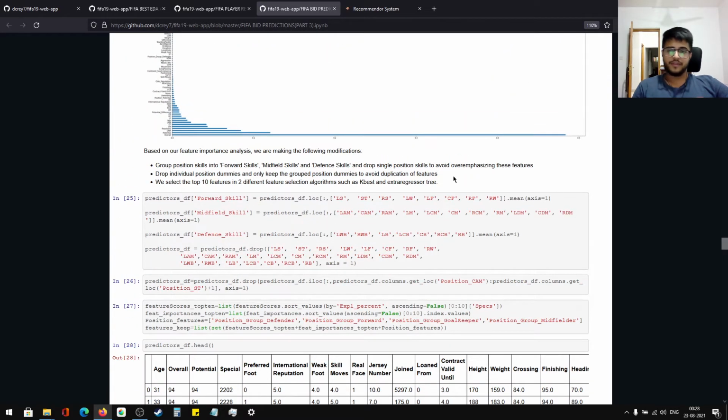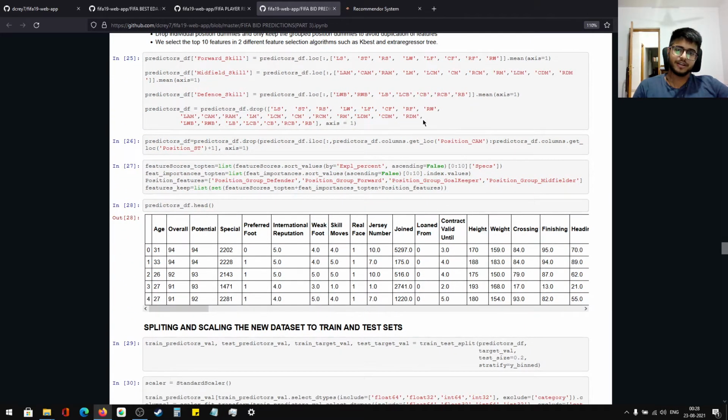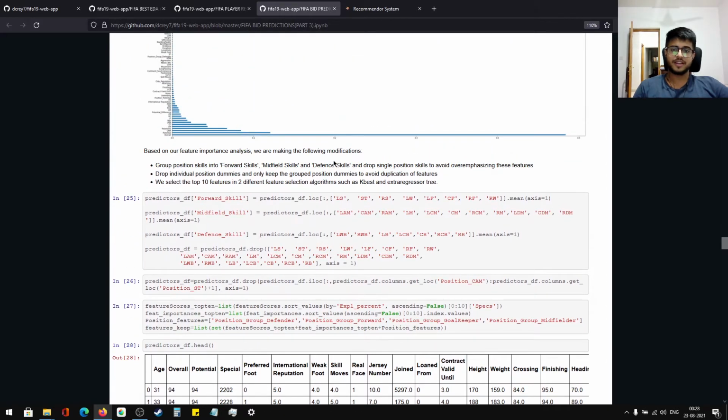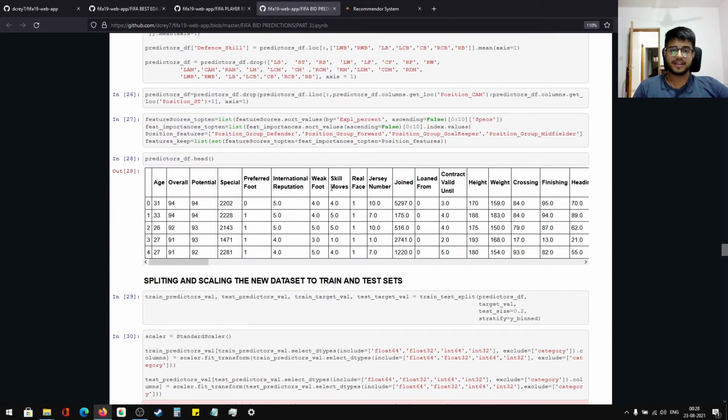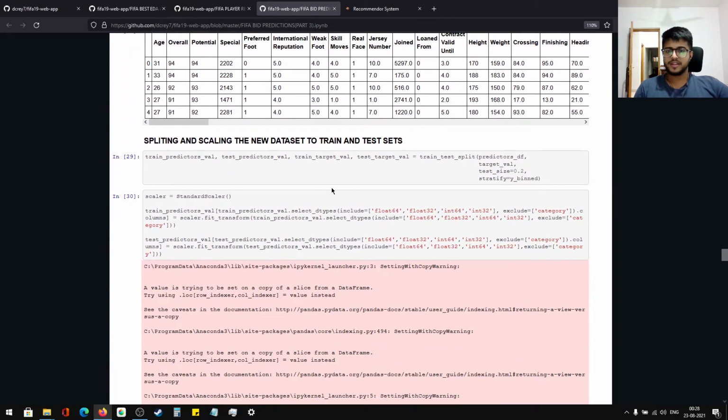And obviously, I have not done this completely all by myself. I have gone through a lot of Kaggle notebooks, and whatever I liked from each, I have taken out and used it, modified in my own way.